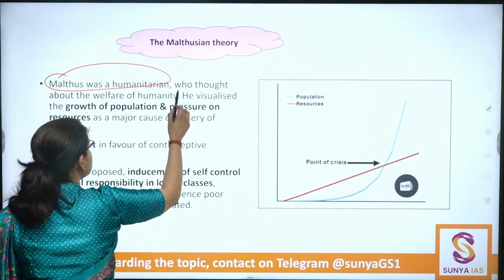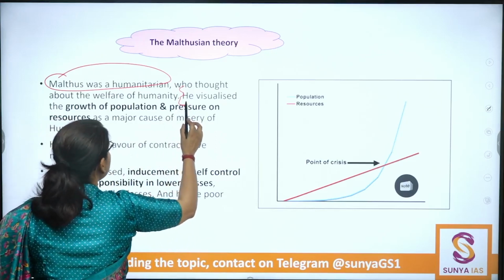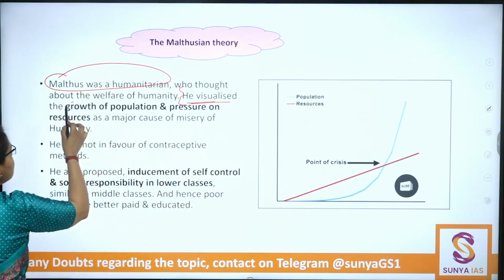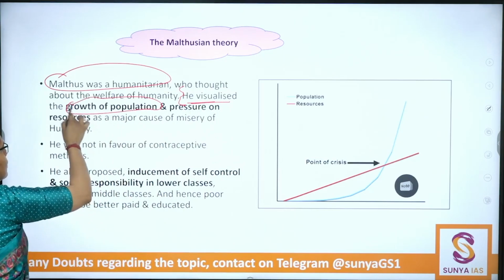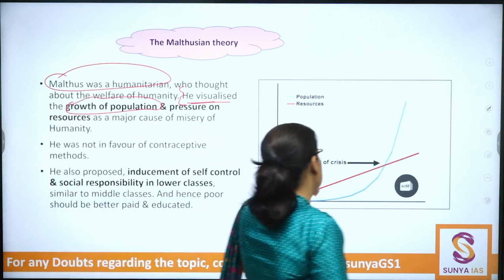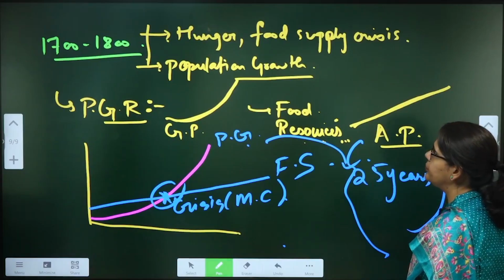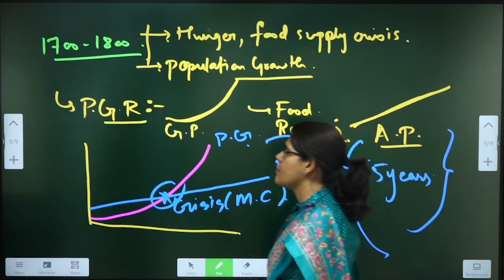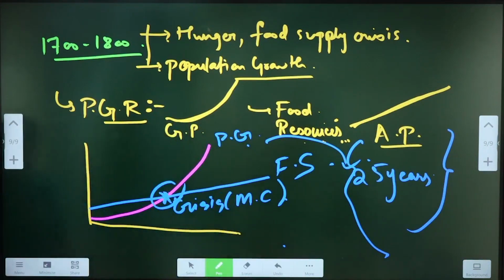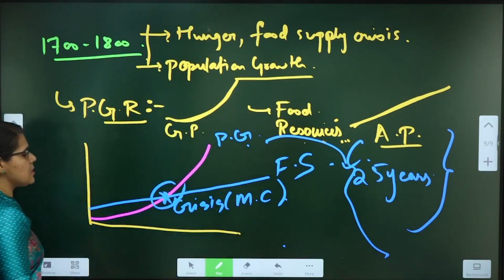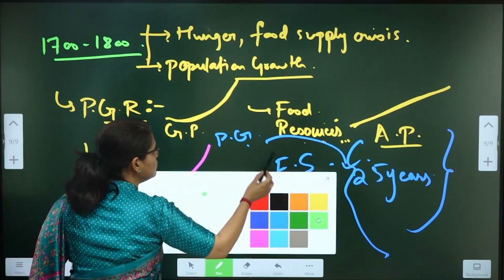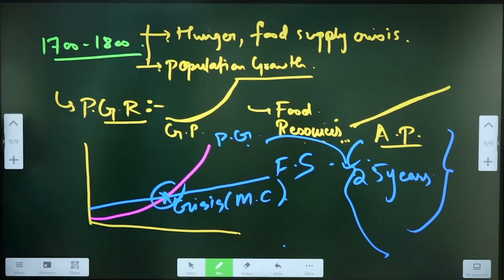Very importantly, next point, we will break it and write it as the next point: he visualized the growth of the population and scarcity of the resources as a major need to check the population growth.